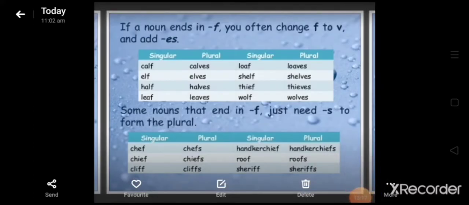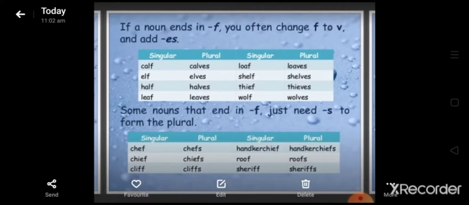If a noun ends in F, you often change F to V and add ES. Note that nouns ending in a hissing sound, S, SS, CH, SH and X, add ES to the singular form. Most nouns ending in F or FE form their plural by changing the F or FE into VES.